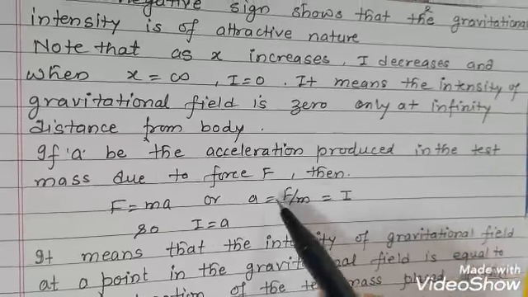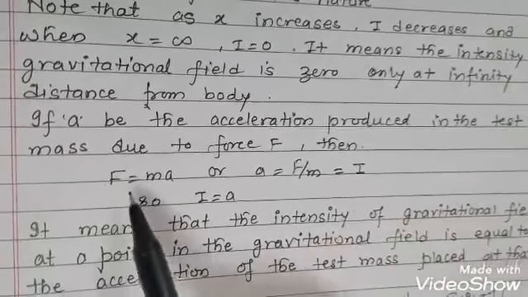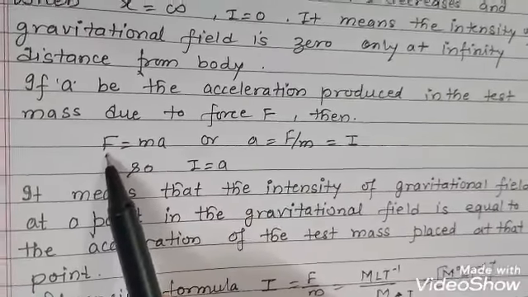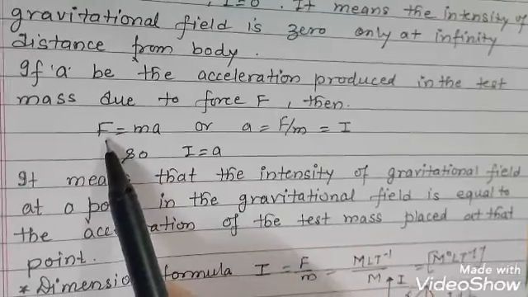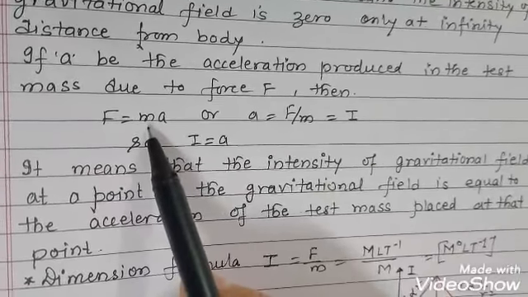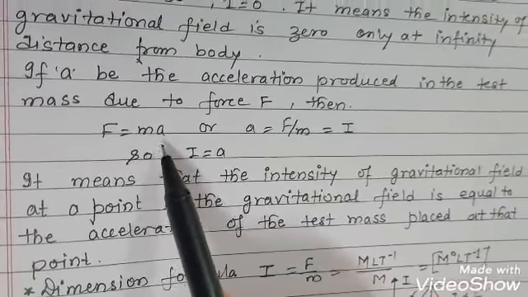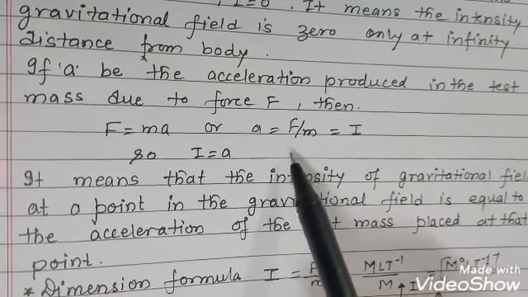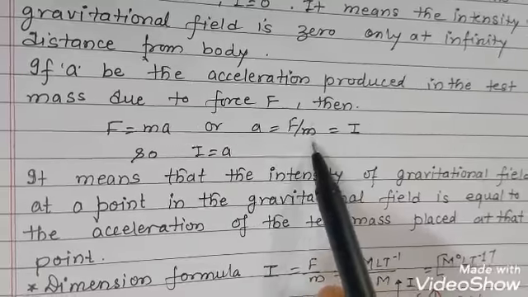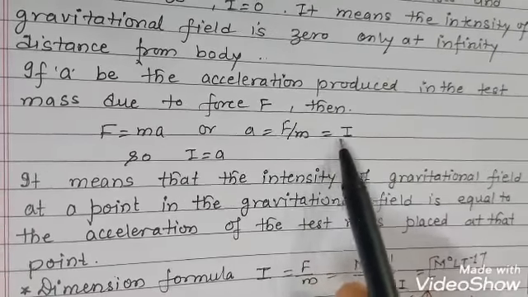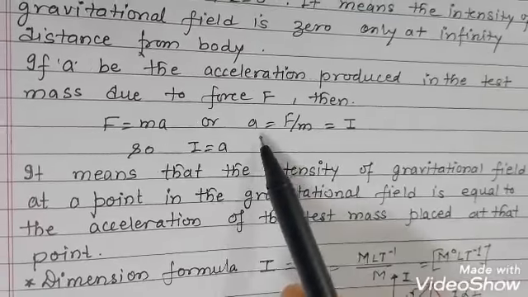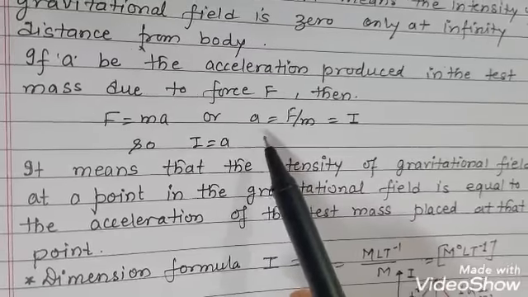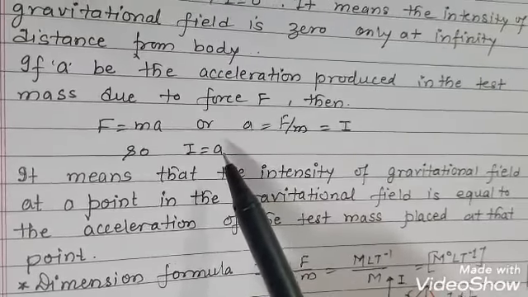If a is the acceleration produced on the test mass due to the force F, then the force is equal to ma, and acceleration is equal to F upon m. But just now we defined the intensity as F upon m, so F upon m gives us the intensity as well as the acceleration. So magnitude-wise we can say that the intensity is equal to acceleration.